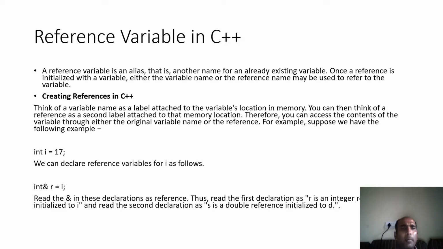So here is a variable i = 7. I want to give a new name to i: int &r = i. As I said, data type ampersand new name equals old name. Now r and i refer to the same memory location, because r is an alias, a nickname to i. So any modification done on r will automatically reflect on i.